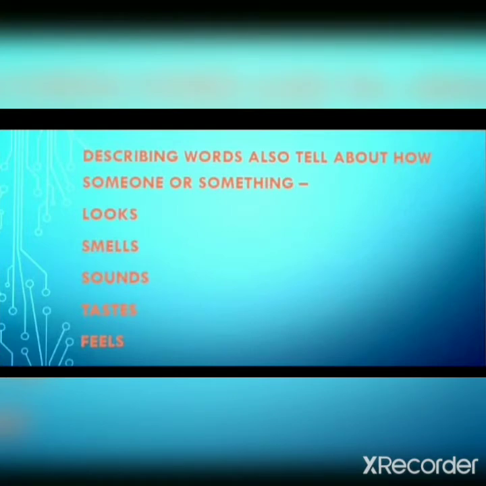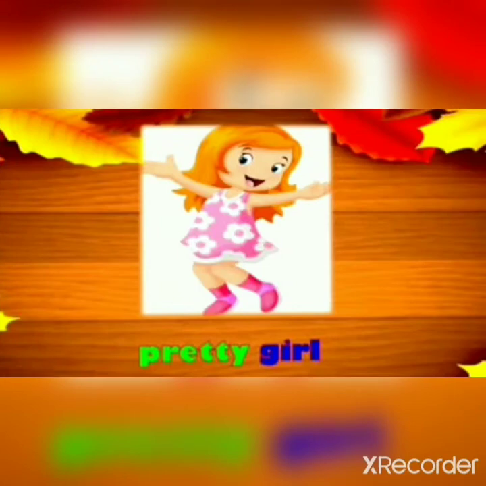Describing words also tell how someone or something looks, smells, sounds, tastes and feels. You can understand this with the help of some examples. Pretty girl. The word pretty describes the looks of the noun girl.